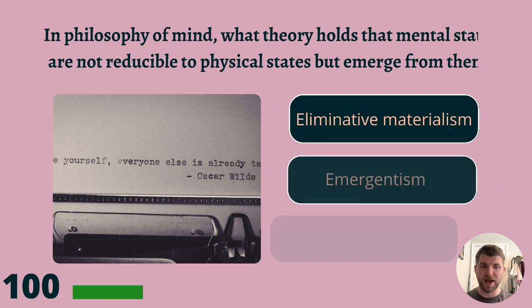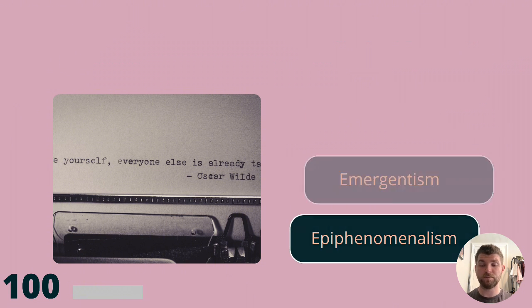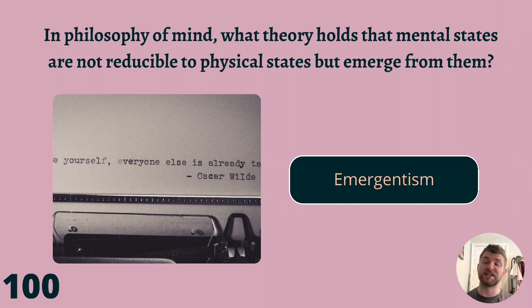Question 100. In philosophy of mind, what theory holds that mental states are not reducible to physical states but emerge from them? Eliminative materialism, emergentism, or epiphenomenalism? The answer is emergentism.